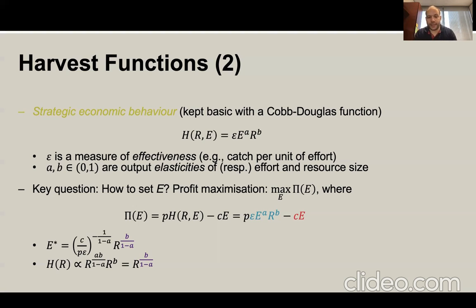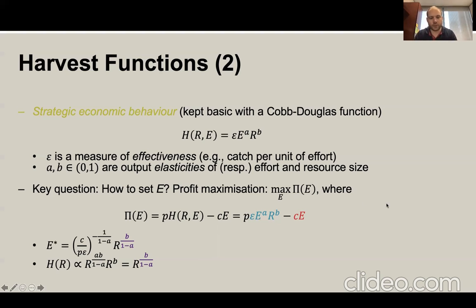Now the quick question is, E is an exogenous variable, and this really depends, let's say, on a specific industry, on fishermen, on organization, and many such considerations. One very basic approach to it is profit maximization. So we're going to choose E that's going to maximize a profit. The profit is going to be, as usual, P times the harvest function. We suppose that everything that you harvest, every catch that you get, let's say again from a certain population of fish, you can sell at a price P, while at the same time any effort costs you C per unit of effort. So we end up with this expression for the profit.